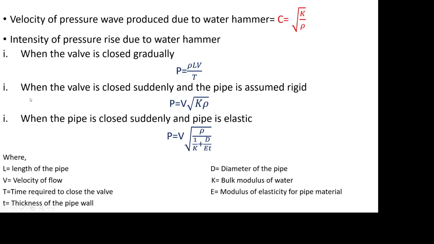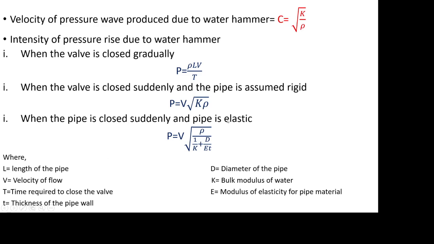Second condition is when the valve is closed suddenly and the pipe is assumed to be rigid. In that case, the intensity of pressure is calculated using P is equal to V root K rho. And third condition is when the valve is closed suddenly and the pipe is elastic.